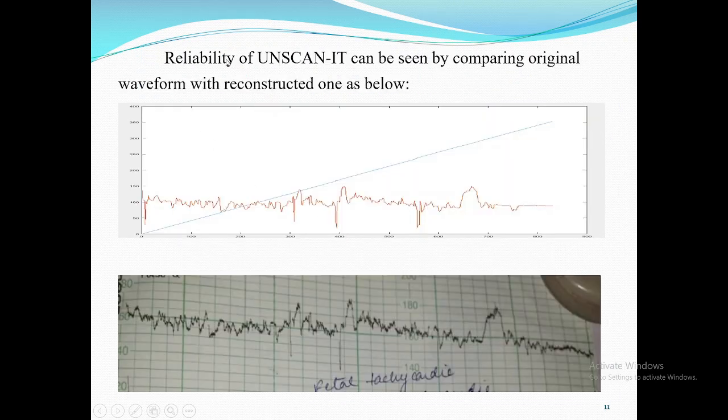In order to assess the reliability of the Unscanit software, we have reconstructed the FHR signal in MATLAB using the X and Y values given by the digitizing software. By visual comparison, we can see that the FHR signal reconstructed in MATLAB is similar to the FHR signal recorded on the CTG graph.